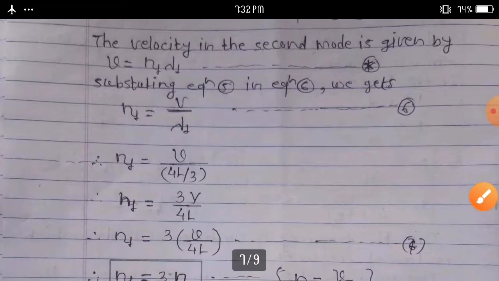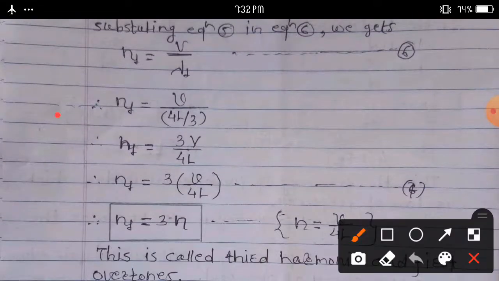n1 is equal to v upon 4L by 3. Rearranging this equation, n1 is equal to 3 into bracket v upon 4L, and this becomes n, the fundamental frequency.